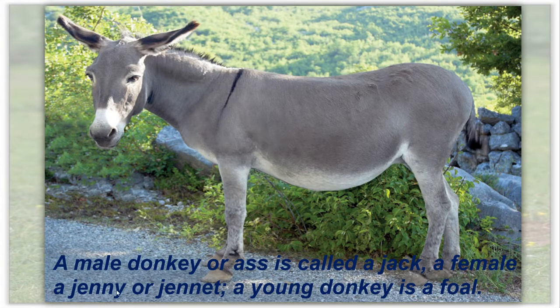A female, a Jenny or Janet. A young donkey is a foal, F-O-A-L, foal. Got this? Now we will take some details about this pet animal donkey. Male donkey or ass is called Jack, female is called Janet and the young one is called foal.